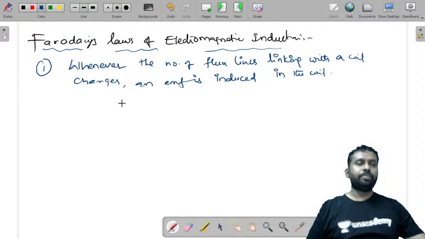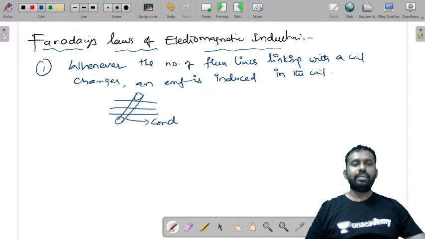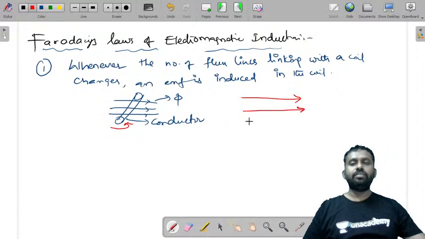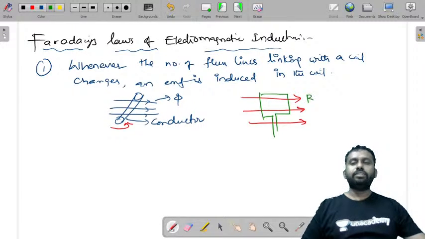This is the first point. That means if you have a number of flux lines linking with a conductor, let's call this a conductor and these are the flux lines. The number of flux lines linking with the coil changes. Let's say this is rotating, so whenever it is placed in a magnetic field, you have a magnetic field and a conductor. Let's take a conductor placed as I have shown, and this is B, the magnetic field, and this is the coil.